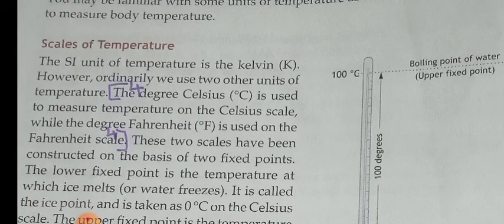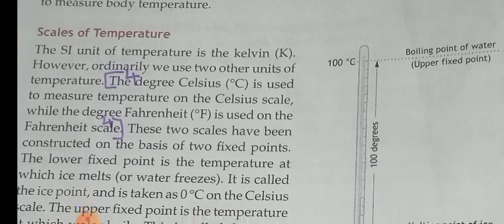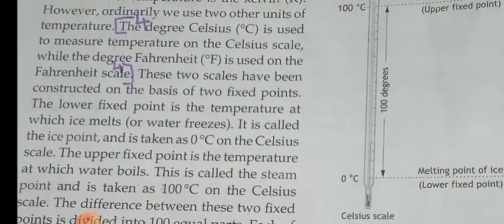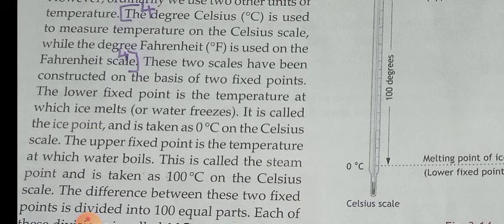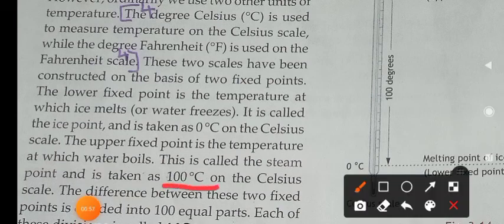These two scales have been constructed on the basis of two fixed points. The lower fixed point is the temperature at which the ice melts. Okay, the upper fixed point is the temperature at which the water boils. So at which temperature does the ice melt? That is 0 degrees Celsius. That is the lower fixed point. And at which temperature does the water boil? It boils at 100 degrees Celsius. So that is the upper fixed point.